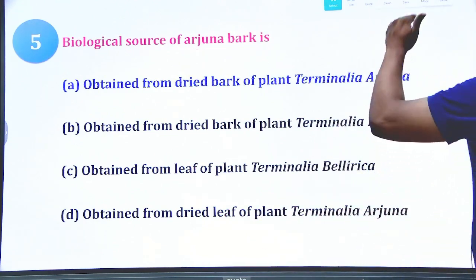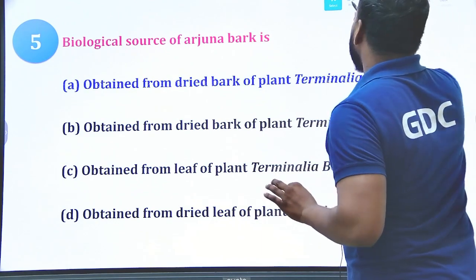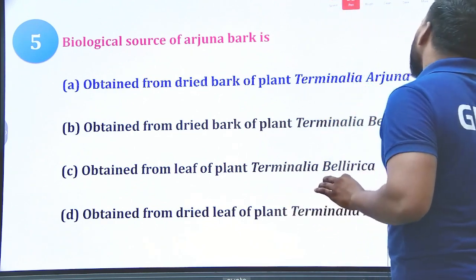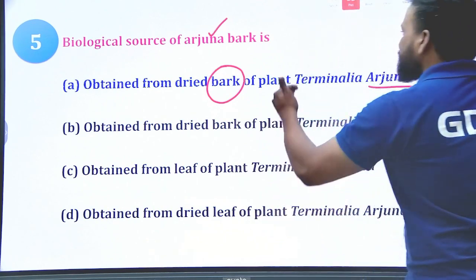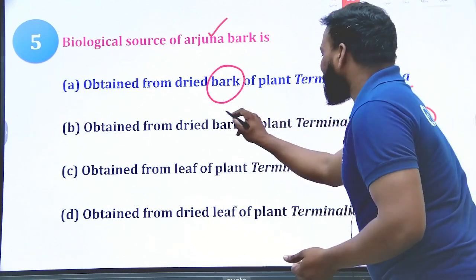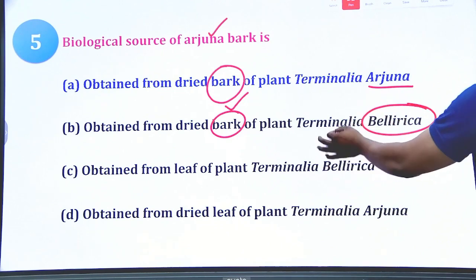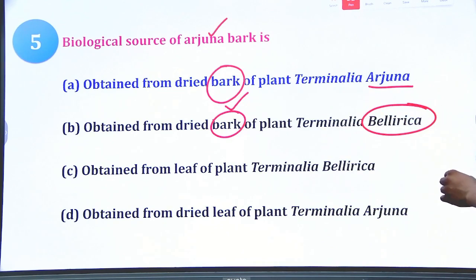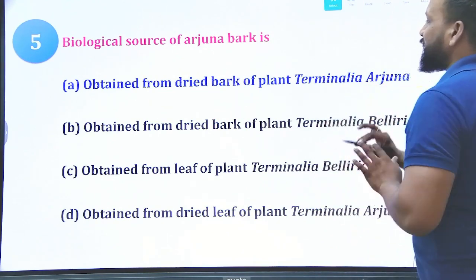Yes, undoubtedly it is obtained from the dried bark of the plant Terminalia arjuna, because Arjuna is the name of Arjuna bark. The second option is also dried bark, but it is coming from another source, that is Terminalia bellirica. So option A is the right answer.